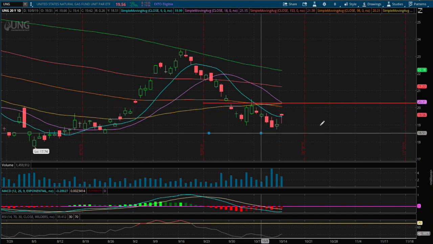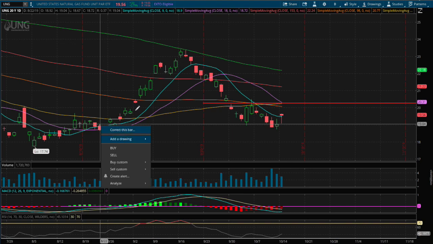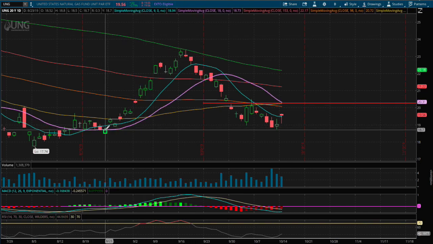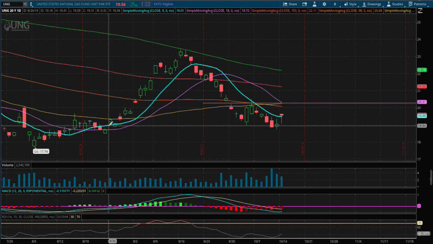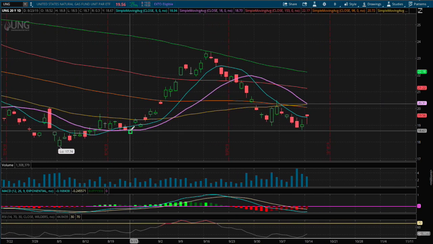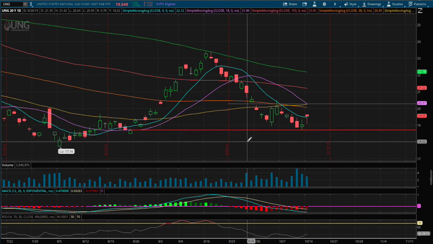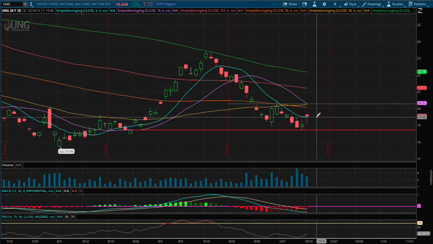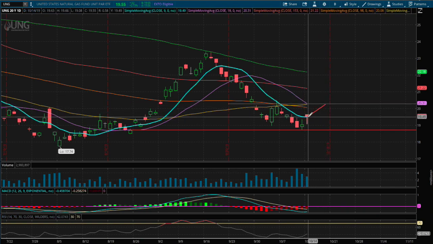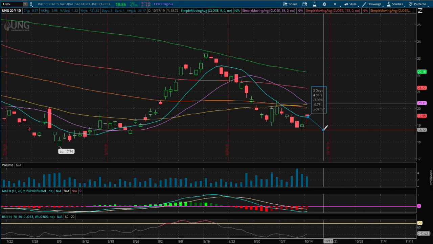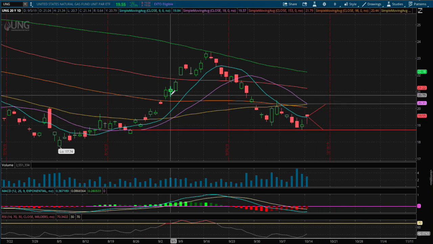And as for support, if we do head down lower, the next support will be around the price of $18.70. Reason why: on August 23rd to August 26th, we had a gap up overnight. So ideally, for an uptrend to be healthy, we want to close those overnight gaps, and that is at the price of, again, $18.70. So if we were to head on higher, that price movement is roughly around 3.7% to the upside, and to the downside, the price movement is roughly 4% to the downside.